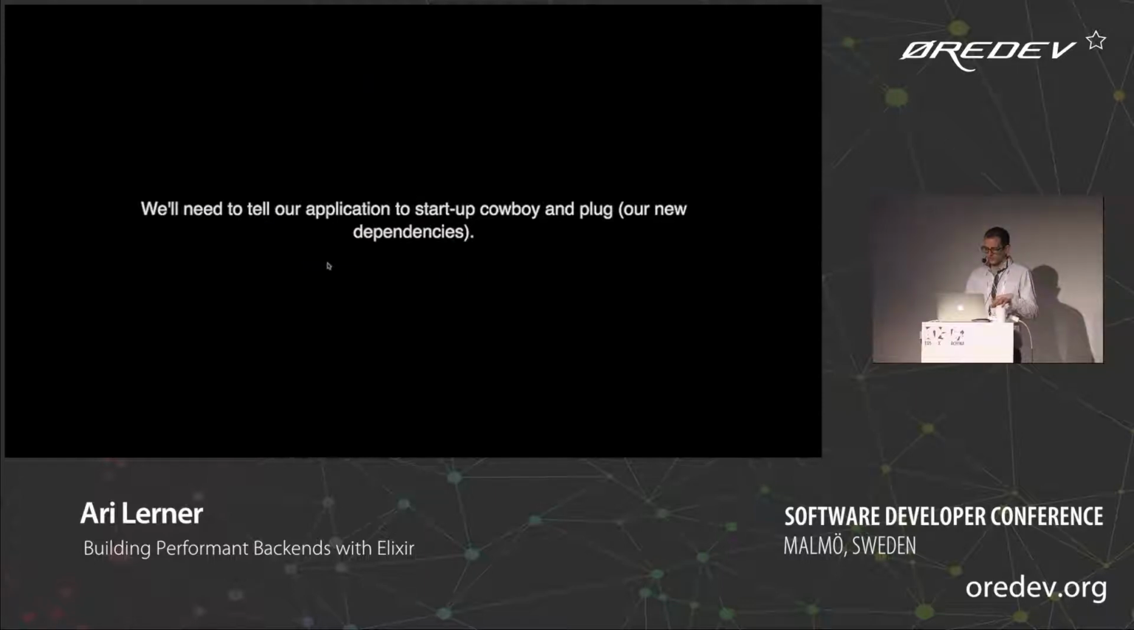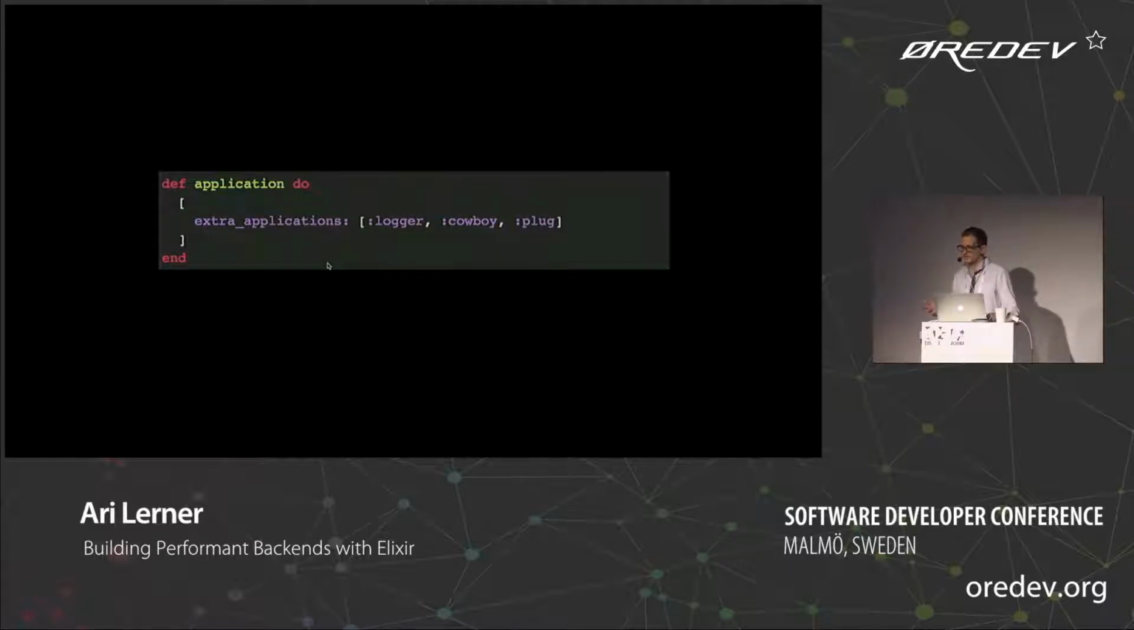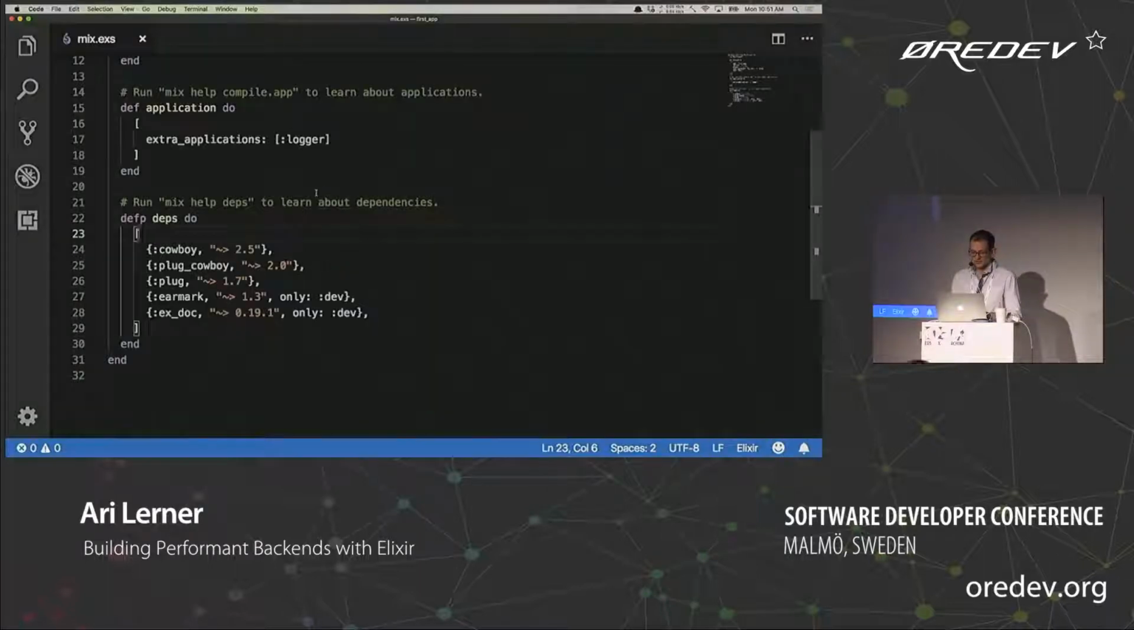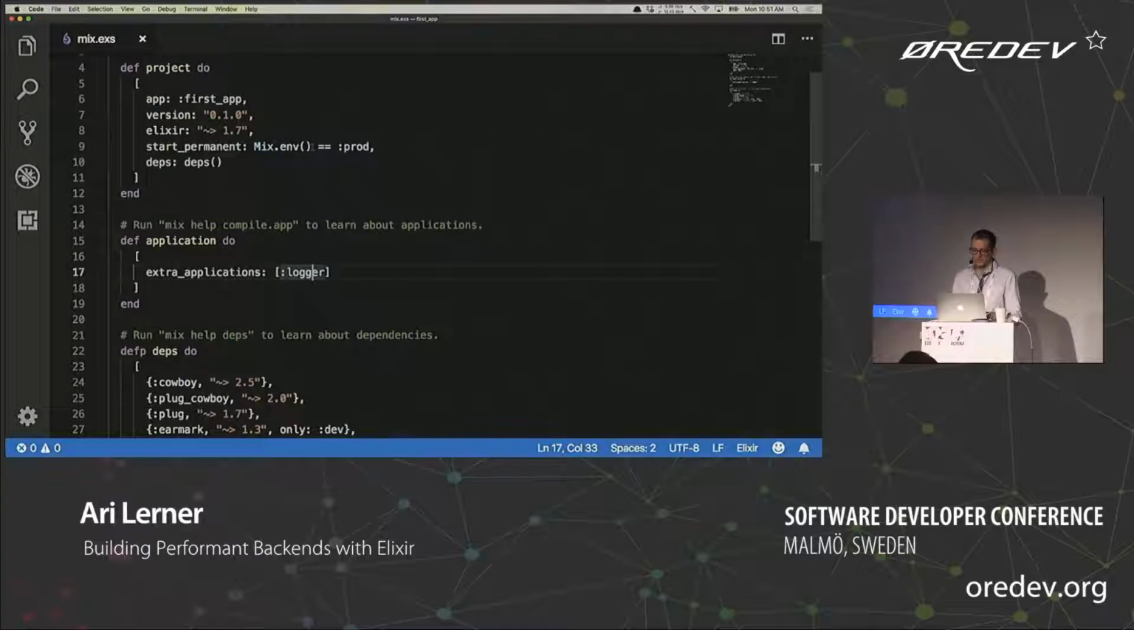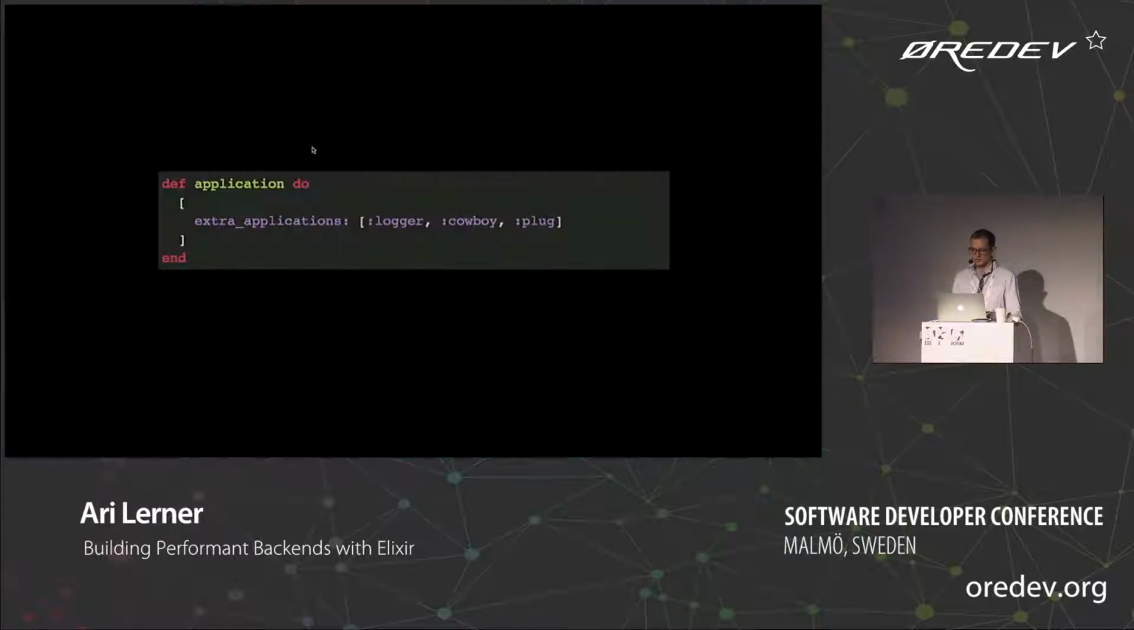So in order for us to use Cowboy and plug, we're going to have to tell our application that it's dependent upon two other, when I say application, I mean processes. Our application is going to be dependent on plug and Cowboy. The way that we do that is go back to the mix.exs file and add it to our applications. These applications right here define apps that, like I said, our application is dependent on. So we're going to be dependent on Cowboy and plug. Great.